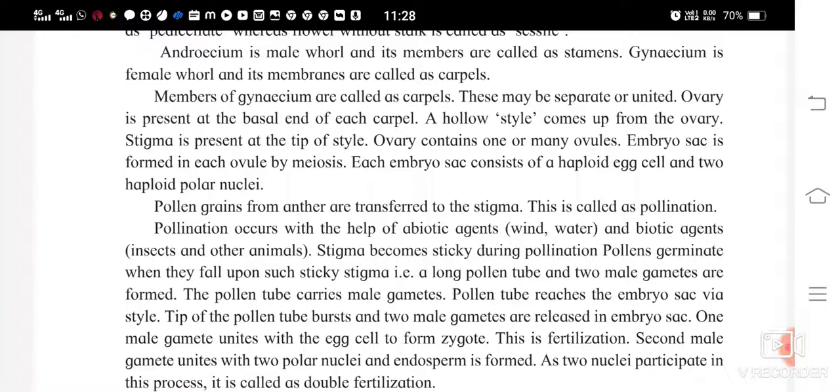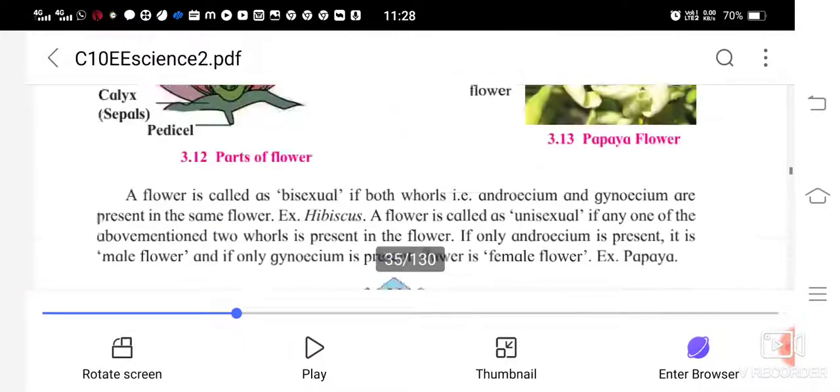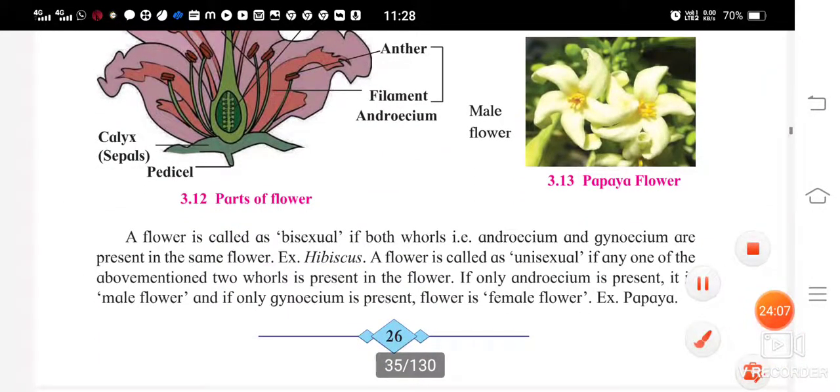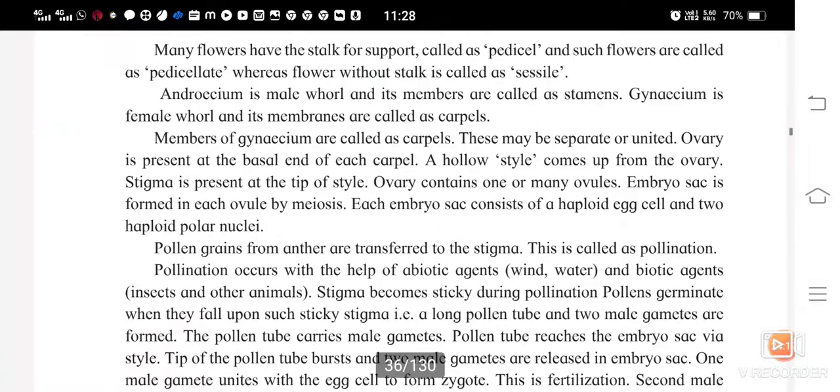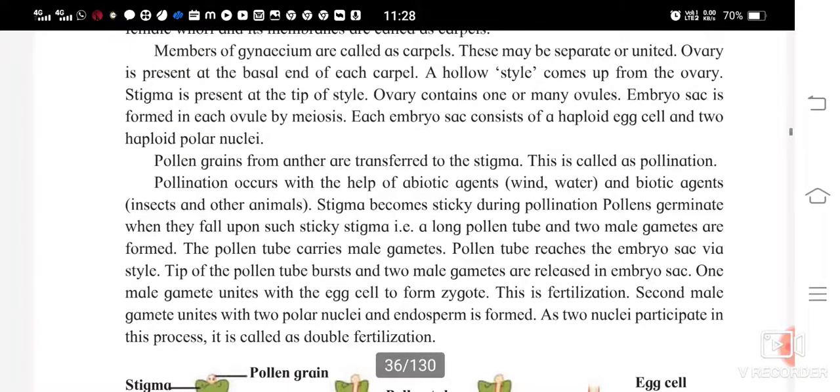Members of the gynoecium are called carpels. These may be separate or united. The ovary is present at the basal end of each carpel. You can see over here, at the basal end the ovary is present. A hollow style comes up from the ovary. Stigma is present at the tip of the style.